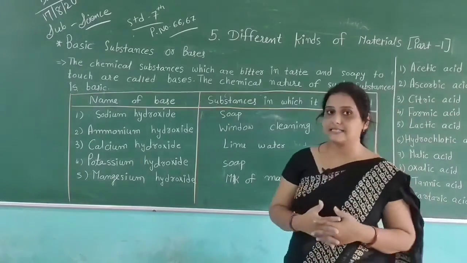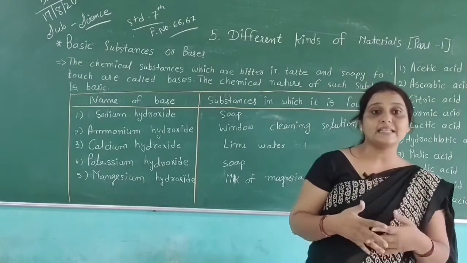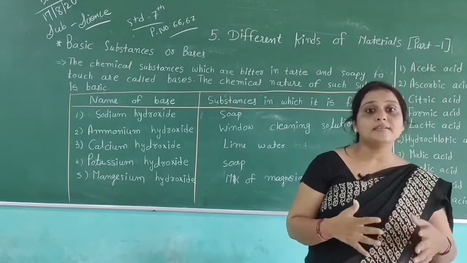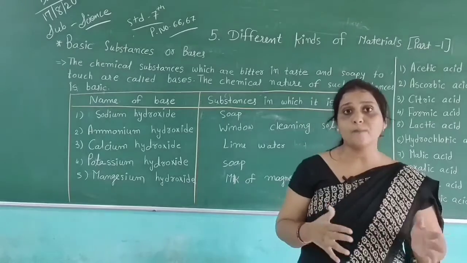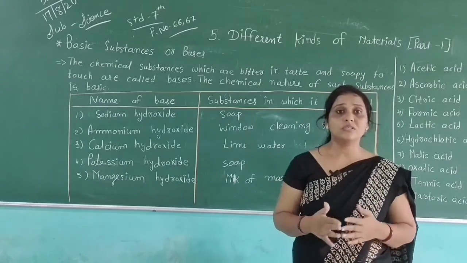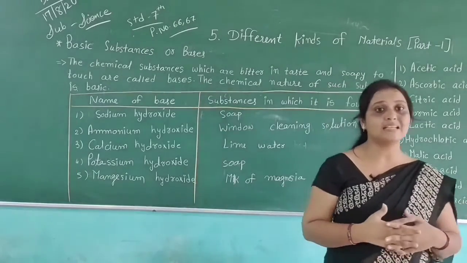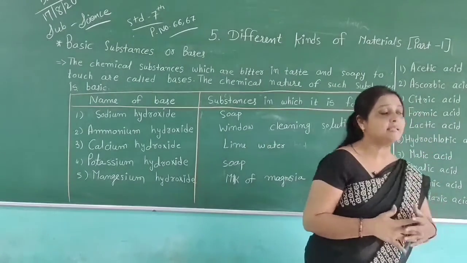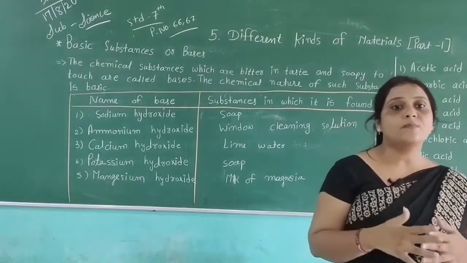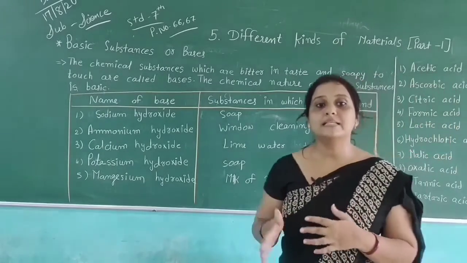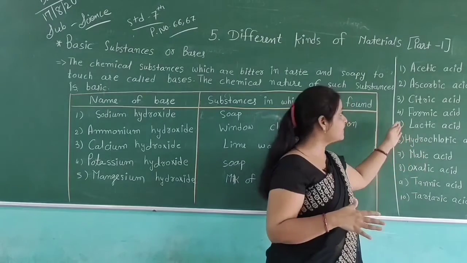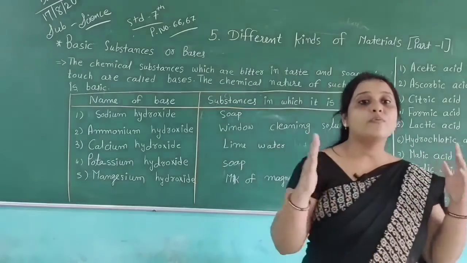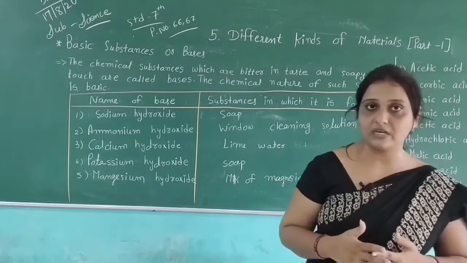Then citric acid. How will we find citric acid? We can find citric acid in citrus fruits such as lemon and orange. Then we also have formic acid. We will get formic acid from an ant sting or bee sting. Then lactic acid. How will we get lactic acid? We will get it from sour milk and curd.